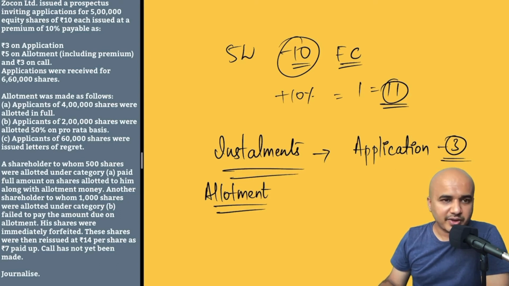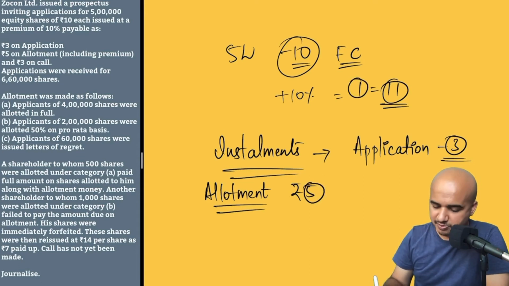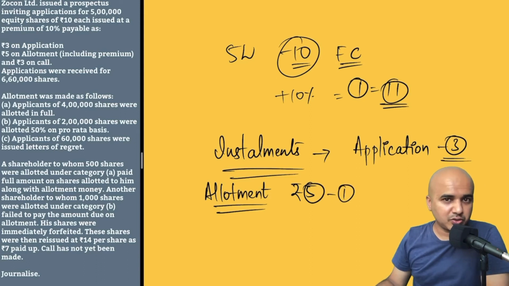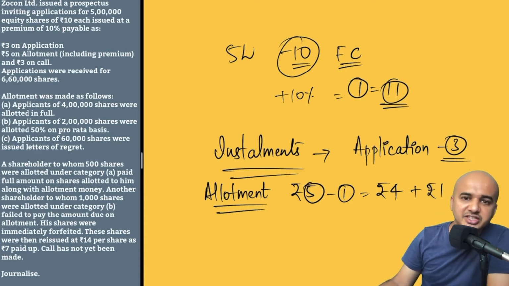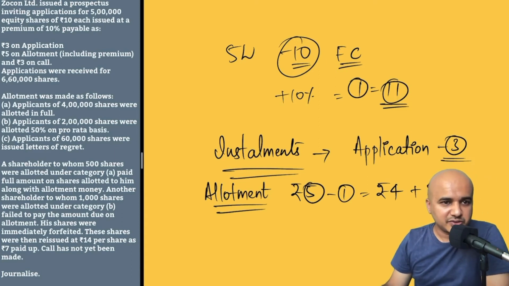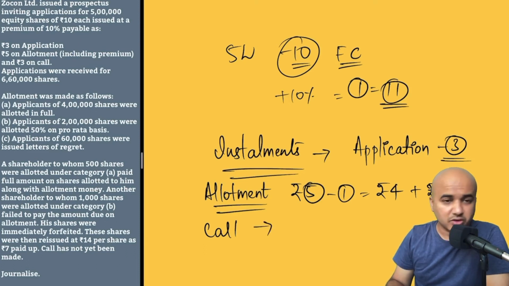So if it is rupees 5 on allotment, we know for a fact 1 rupee out of that 5 is nothing but premium. So amount which is actually towards share is only rupees 4. The rest is rupees 1. That is nothing but the securities premium. Okay. So that is with regard to the second installment. Then the last installment in this case is the first call, which is also the final call in this scenario. So how much have they collected during the final call or the first call?